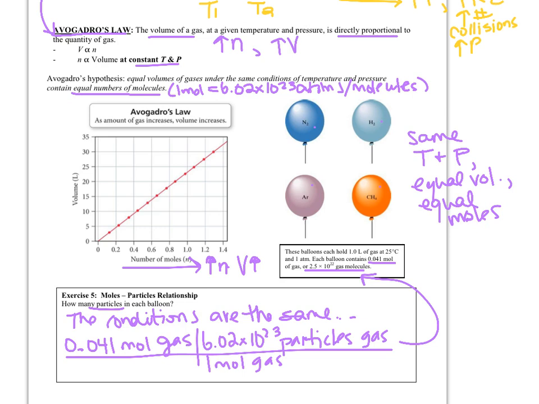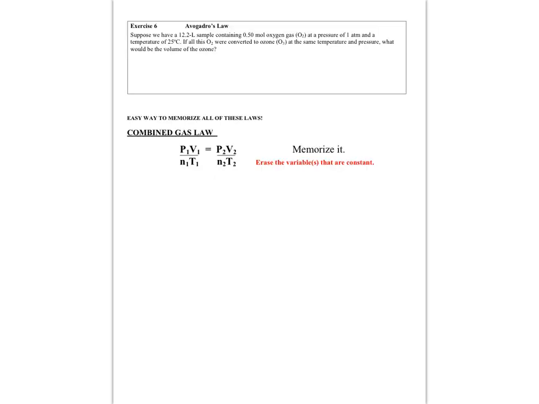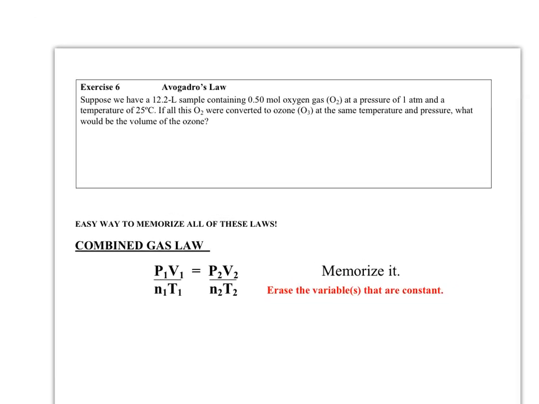So each of those balloons has the same quantity of gas because they're at the same temperature and pressure, and they have the same volumes. As long as they have the same volumes, we know that's going to be the case. So that's essentially all of our variables. If we go over to the next, there is an actual problem for Avogadro's law.